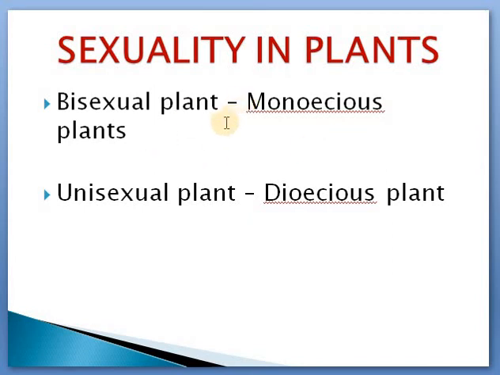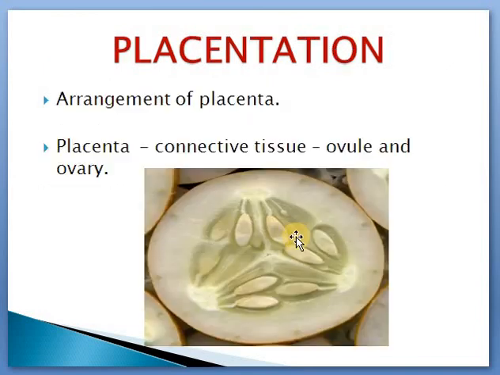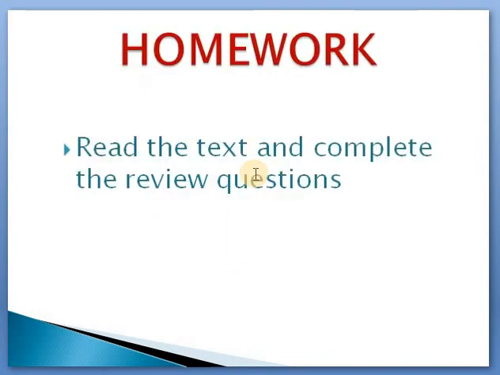And then sexuality in plant. Bisexual plant means a plant which possesses both the sexes together, and unisexual plant means a plant which possesses either the male or female part in it. So monoecious plant means bisexual plant, dioecious plant means unisexual plant. Examples: mango, hibiscus, etc., and palm and papaya. And then placenta. What is placenta? Placenta is a connective tissue which connects the ovule with its ovary, and placentation is the arrangement of placenta, right? So this lesson 4 gets complete.